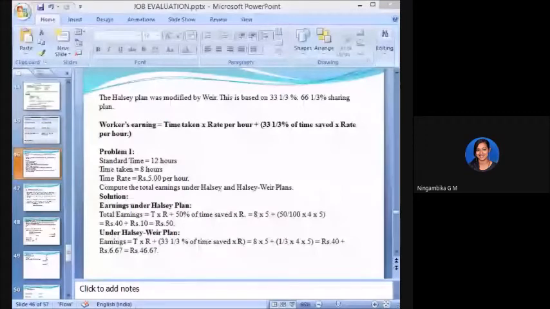Is it difficult to calculate, students? 26.6, ma'am. Okay. Any other answers?